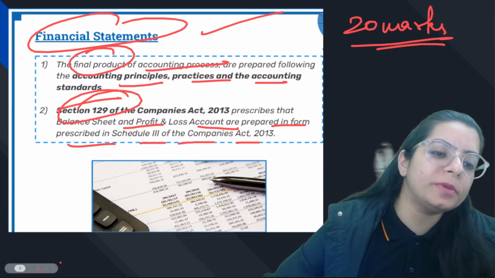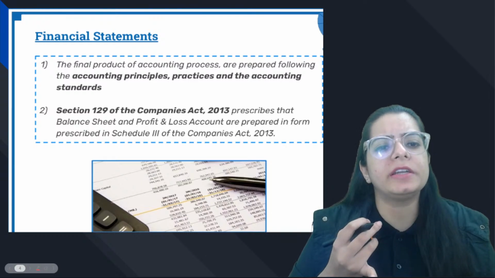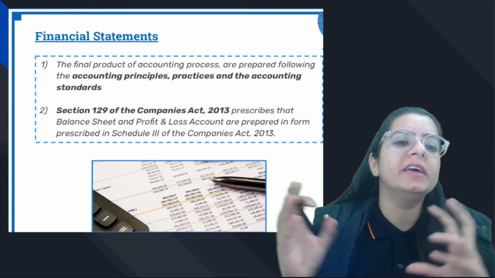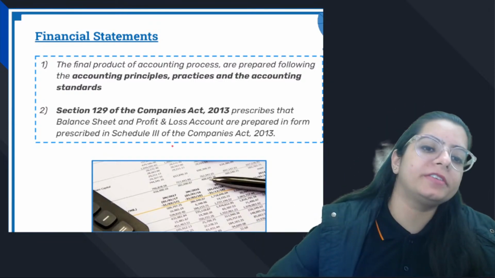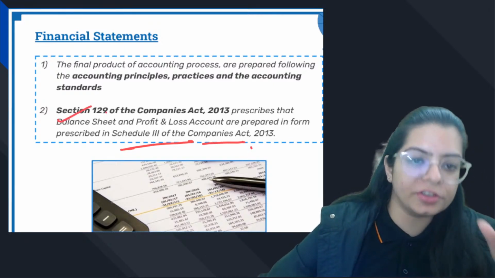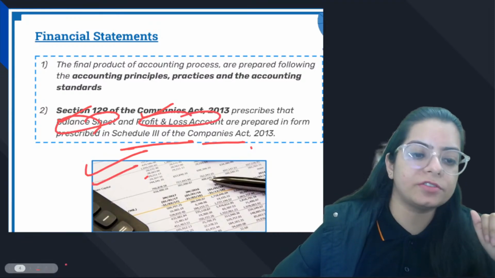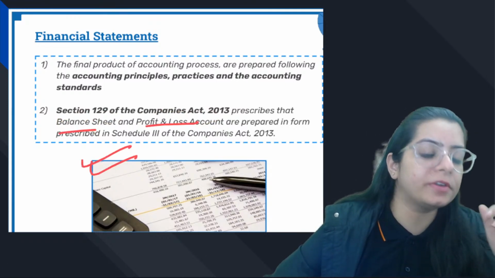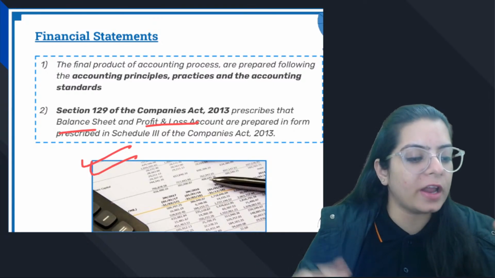So yes, of course, in 11th you used to make financial statements in a format, where you made trading, P&L, and then balance sheet. Now what about a company? If you are a company, then you have to follow the standards as given in Section 129 and Schedule 3 of the Companies Act. The format of balance sheet and P&L is already given in the Companies Act, so that format is followed for financial statements of company.